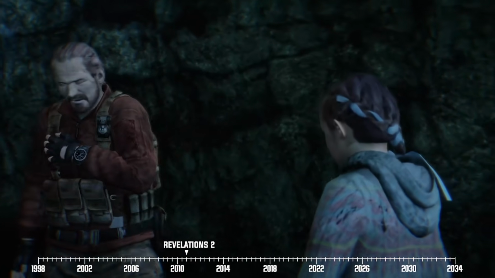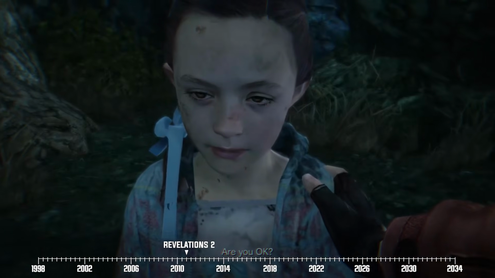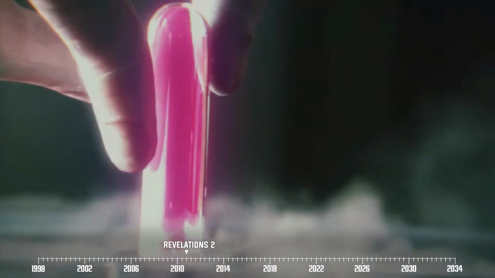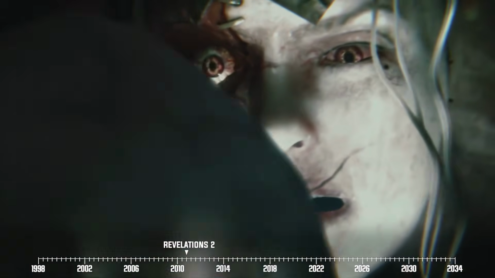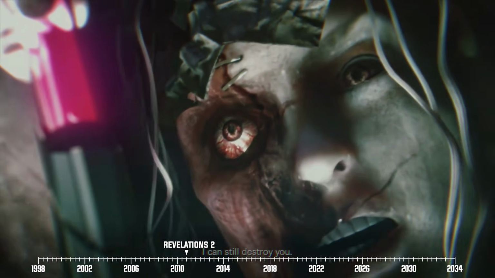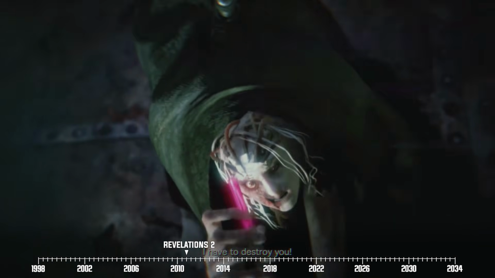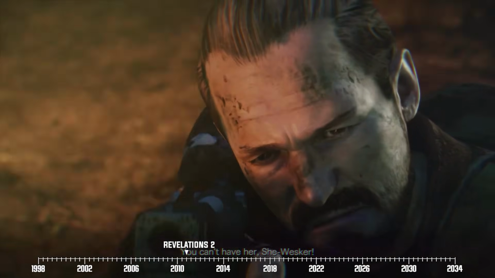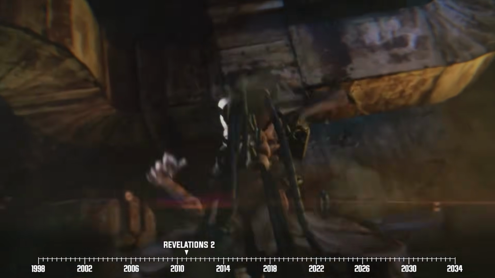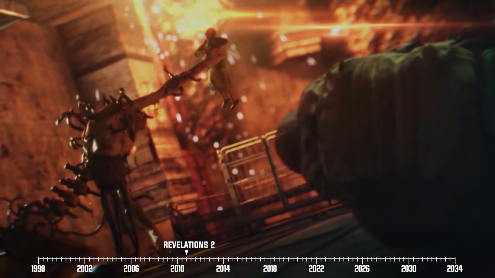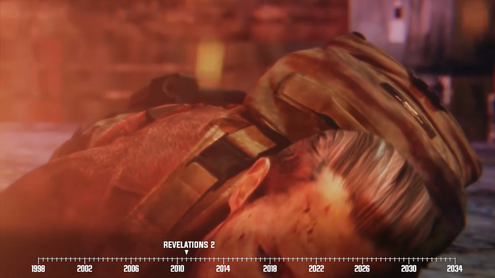Back to Barry's story. We learn that he and Natalia reunited and are now traveling through the mine's toxic tunnels. They eventually arrive in Alex's research lab. Barry and Natalia confront Alex once more. This time, Alex infects herself with a dose of Ouroboros, which triggers another grotesque mutation. They get into a scuffle, and Alex seemingly perishes. However, only a moment later, Alex springs back to action and gets Barry out of the way before going for Natalia again.